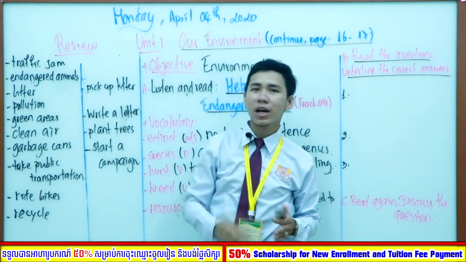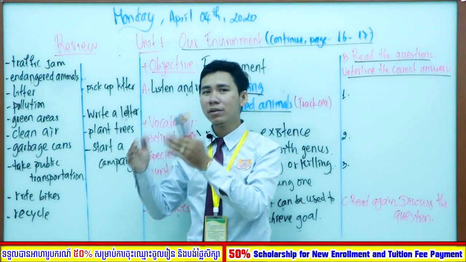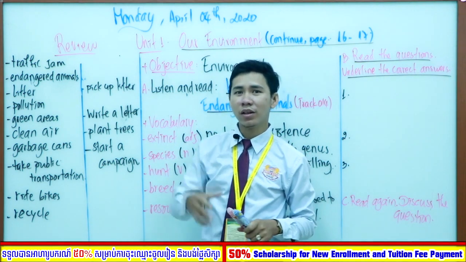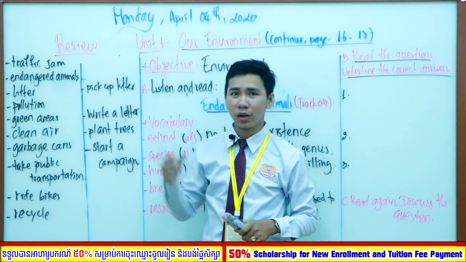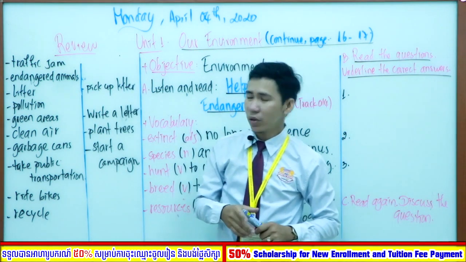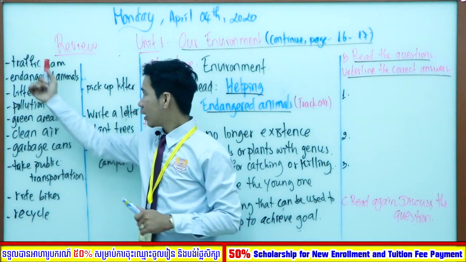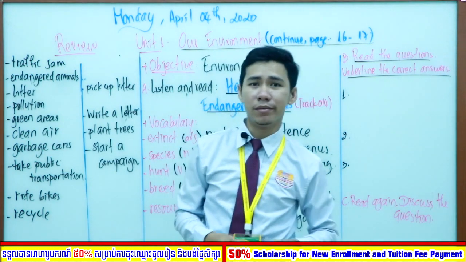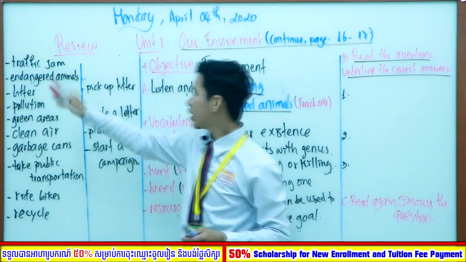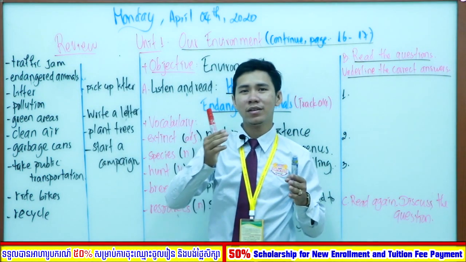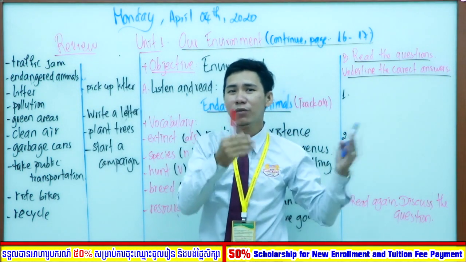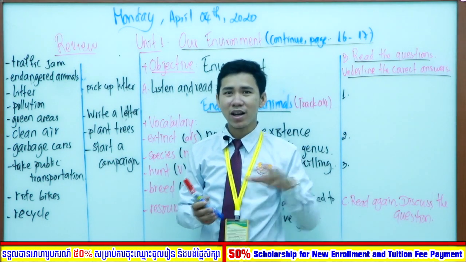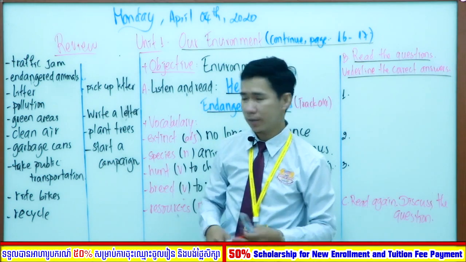In review, we are going to learn the vocabulary that we have learned in our unit 1, which will be on the last page, or the previous week, or the week before that. So now let's go on with me, everyone. The first one is traffic jam. What does traffic jam mean? Traffic jam is a long line of vehicles on the way that you are not able to move. You will be stuck inside. So this is called traffic jam.